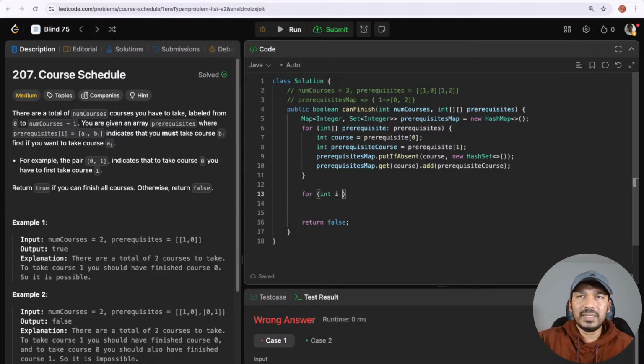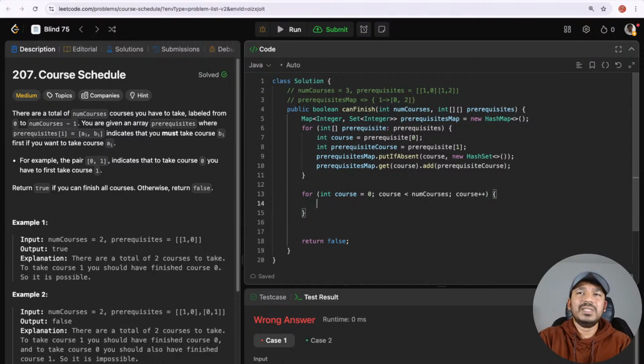For int course is equal to 0 and course less than num courses, let's do course plus plus. And for each of these individual courses, let's do a DFS traversal of course.